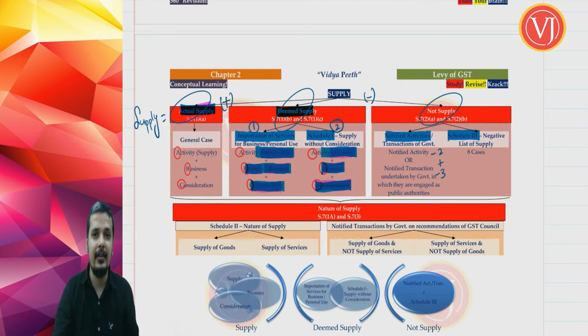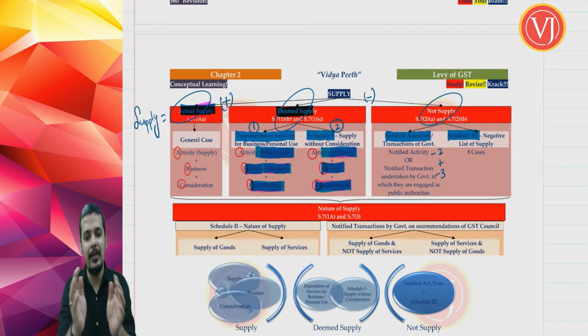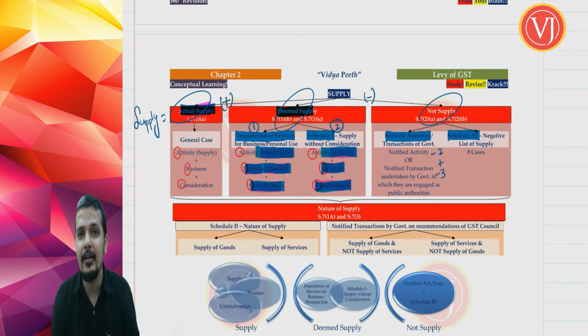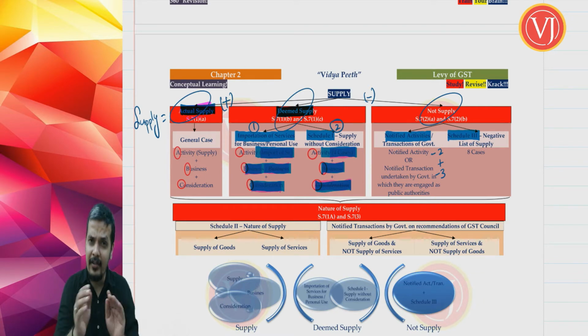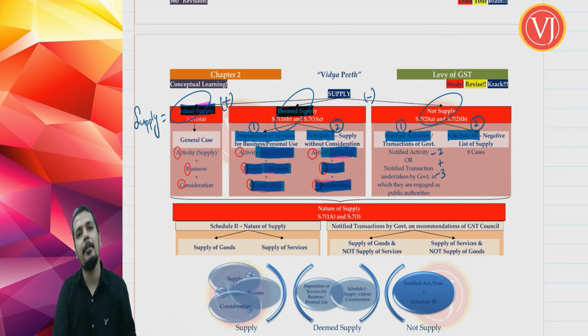Again, I'll repeat, my friends: supply is equal to actual supply, which we have seen, plus deemed supply divided into 2 parts, part 1 and part 2. We have seen that. Now we have entered not supply, which is also categorized into 2 parts. Not supply part 1 talks about notified activities or notified transactions. Notified activities by any person, there are 2 cases. Notified activities or transactions by government, there are 3 cases.